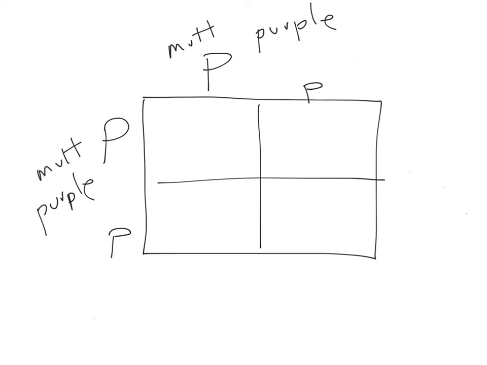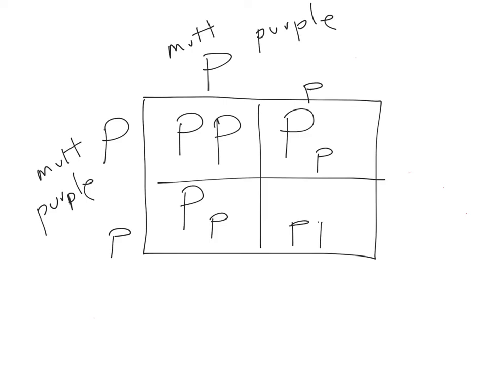So when we play our tic-tac-toe here and put everything back together, in this box, let's leave that black, you have a big P and a big P. In this box, you have a big P and a little p. In this box, you have a little p and a big P. But standard practice is to always write the dominant letter allele first, or allele is another term I'll spring on you later. And in this corner, we'd have a little p and a little p.